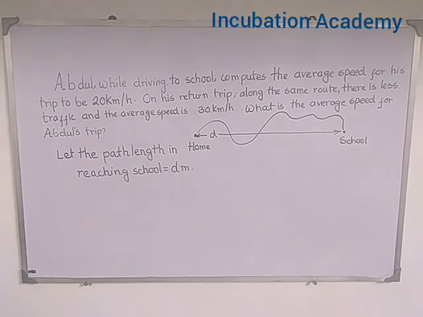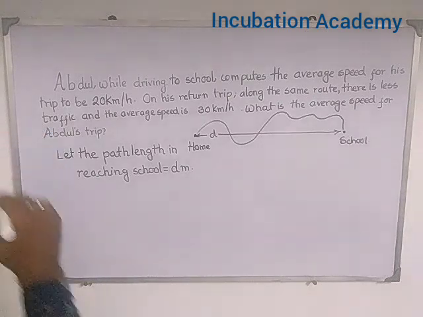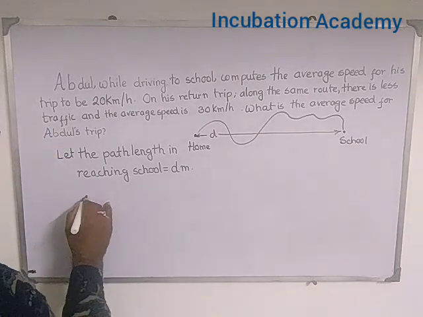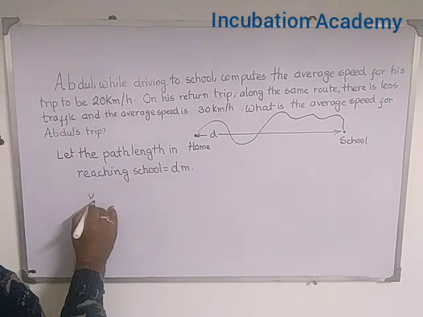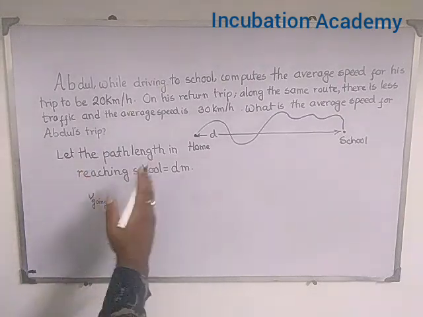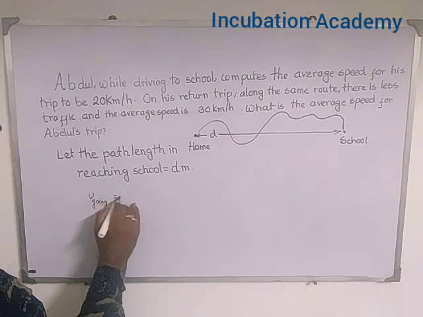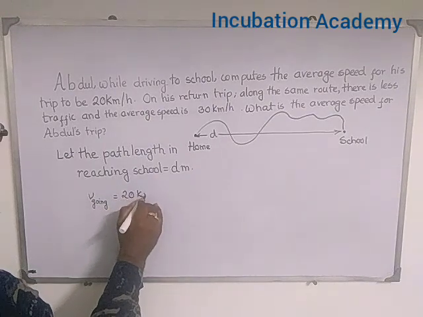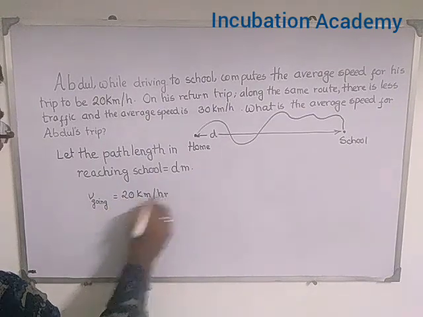The average speed of Abdul in reaching his school is 20 km per hour. So we can say going, that is from home to school, is 20 km per hour.